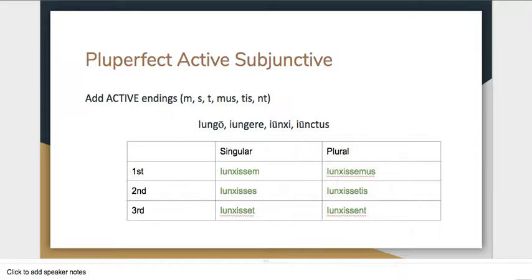Okay, but do we get the gist? It's pretty straightforward. We're just going to add these endings. The translation, as always with the subjunctive, will depend on the usage. More often than not, in English we can translate these pluperfect active subjunctives as we do in the indicative. So iunxissem would be I had joined. Iunxisses would be you had joined. Iunxisset would be he had joined. Forward and onwards.